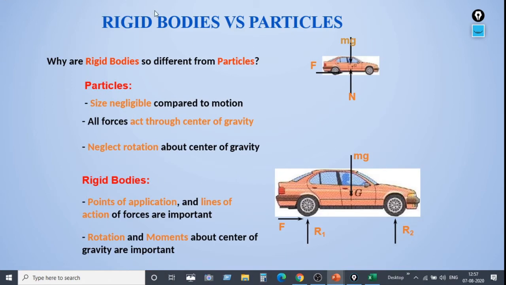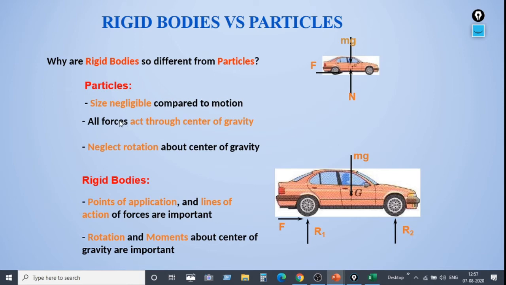Now we will see what is the difference between rigid bodies and particles. Why are rigid bodies different from particles? First we will see about particles and how they differ from rigid bodies. Particles, their size is very negligible compared to their motion.